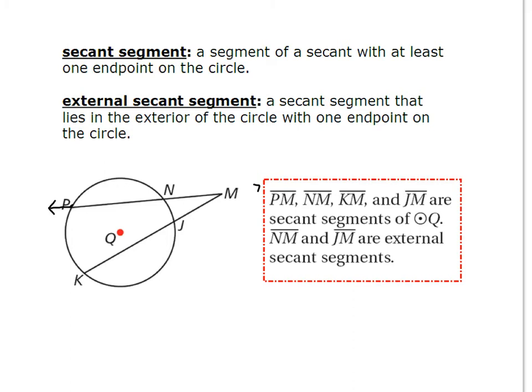This next piece you're going to have to pay attention. Remember, a secant line is a line that intercepts a circle at 2 or more points. A secant segment is just a portion of that line. So if we look, it says PM, NM, KM, and JM are all secant segments because they are on that secant line and they are just segments that go with it. An external secant segment, then, is the part of that secant line that is outside the circle. So NM and JM are actually your external secant segments because they're a part of those secant lines, MK and MP, but they are the parts that are outside of our circle.